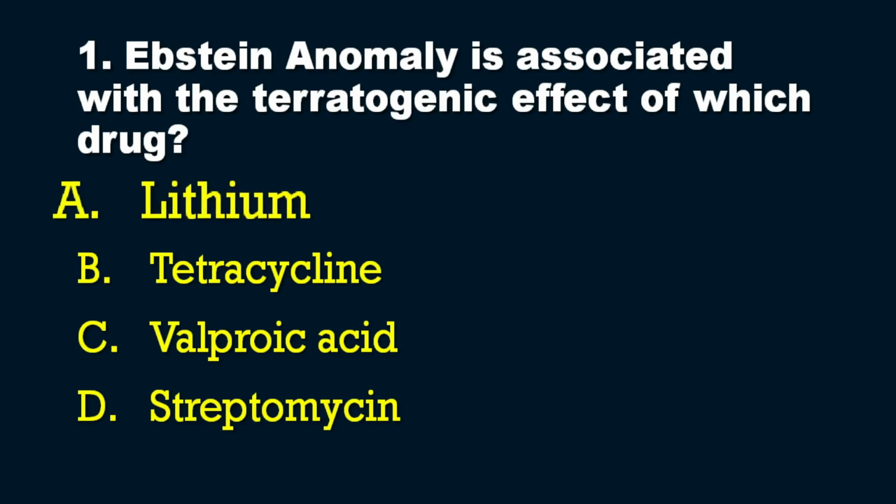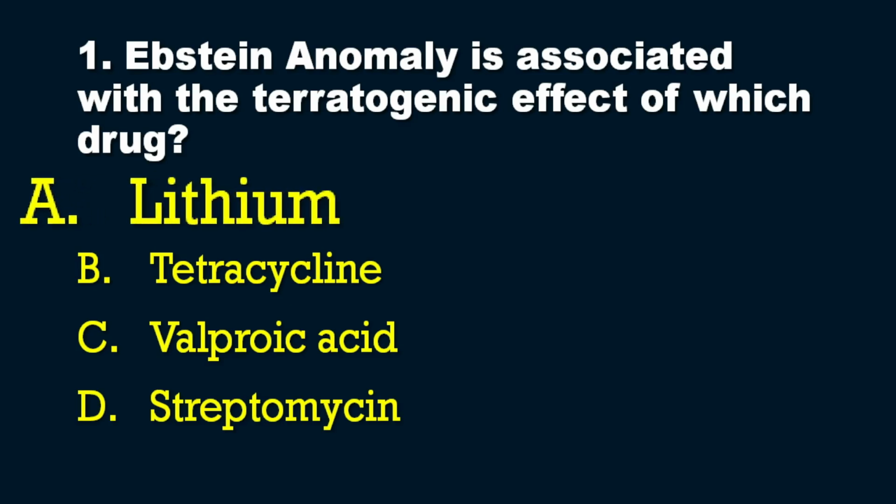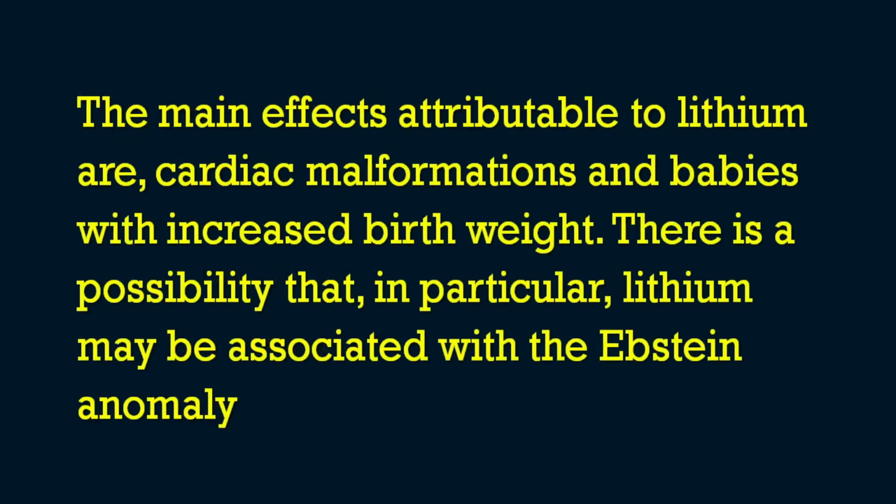The answer for this question is option A, that is lithium. We know that the main effects attributable to lithium are, the first one, cardiac malformation, and the second one, increased birth weight. So there is a possibility that lithium may be associated with the development of Epstein anomaly. The main effects that can happen with lithium intake during pregnancy are two things: first, cardiac malformations, and second, increased birth weight of the baby.